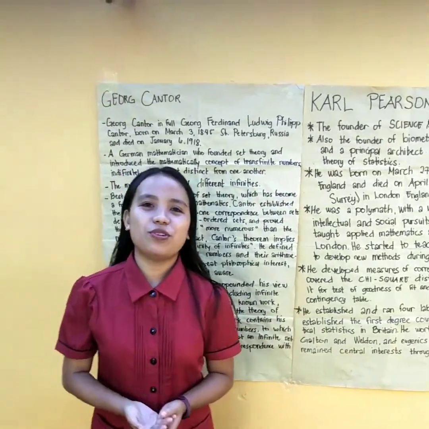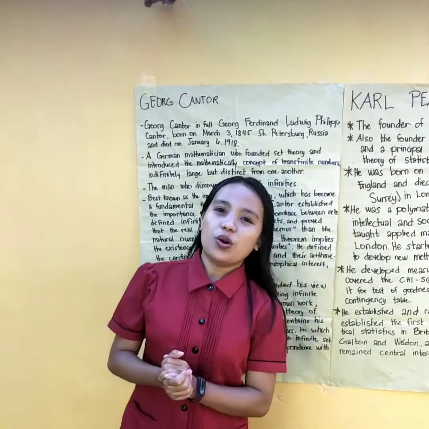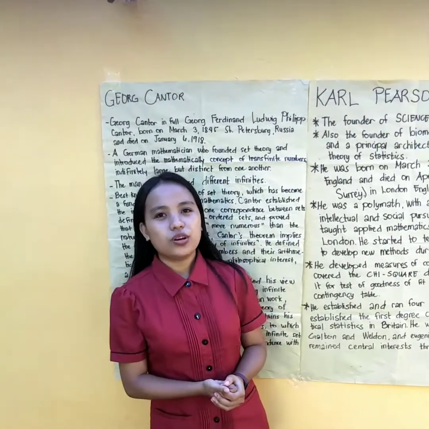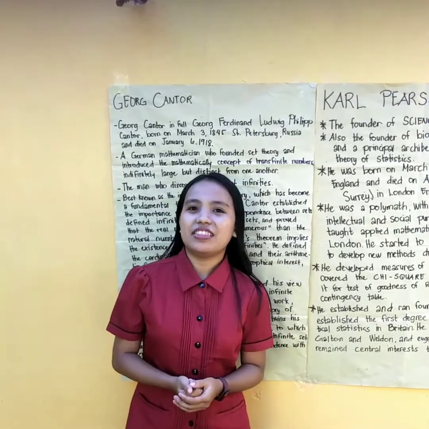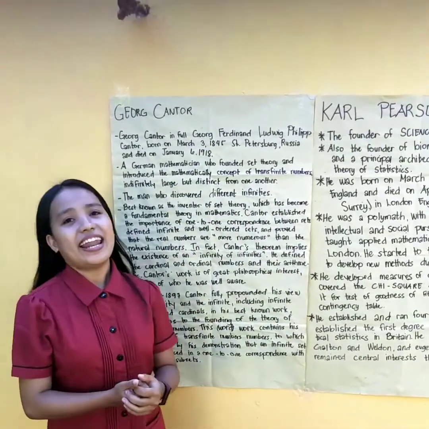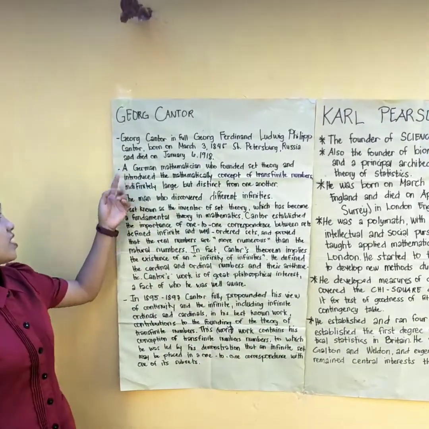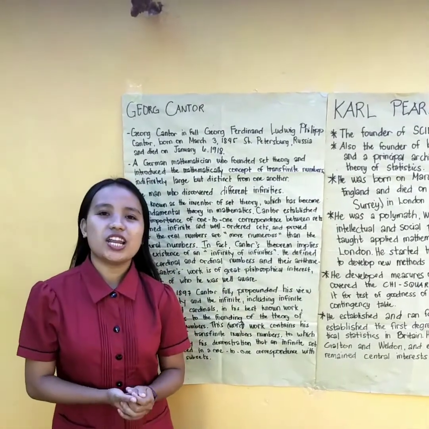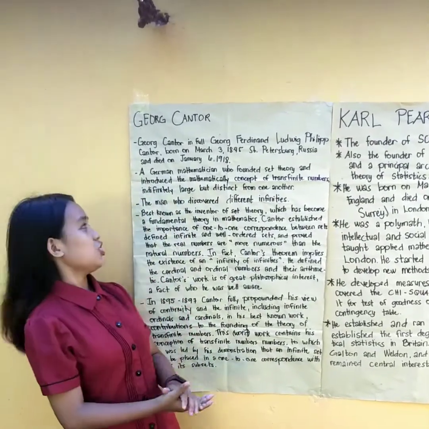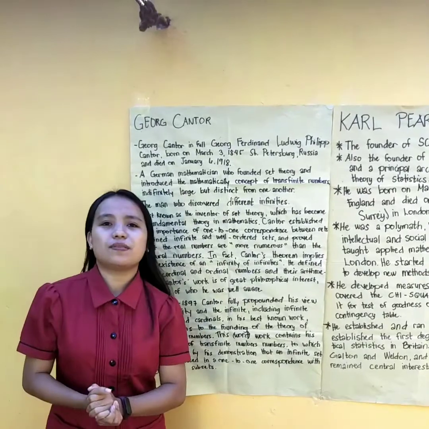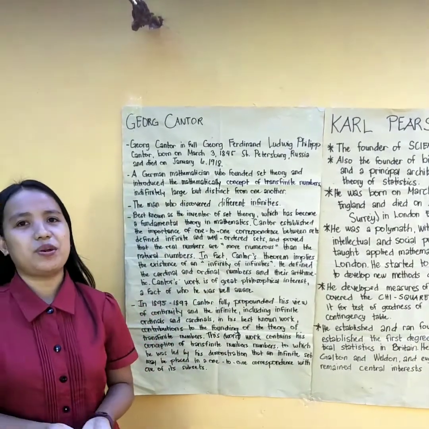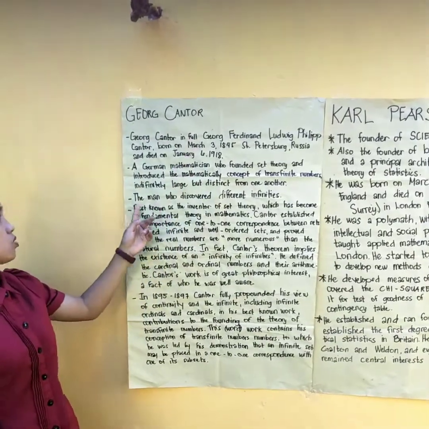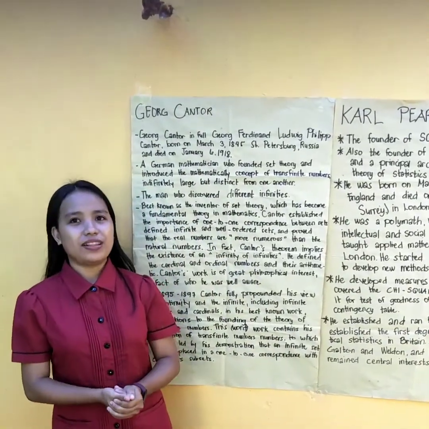George Cantor, in full, George Ferdinand Ludwig Philipp Cantor, born on March 3, 1845 at St. Petersburg, Russia, and died on January 6, 1918. George Cantor, a German mathematician who founded set theory and introduced the mathematical concept of transfinite numbers, infinitely large but distinct from one another. George Cantor, also the man who discovered different infinities.